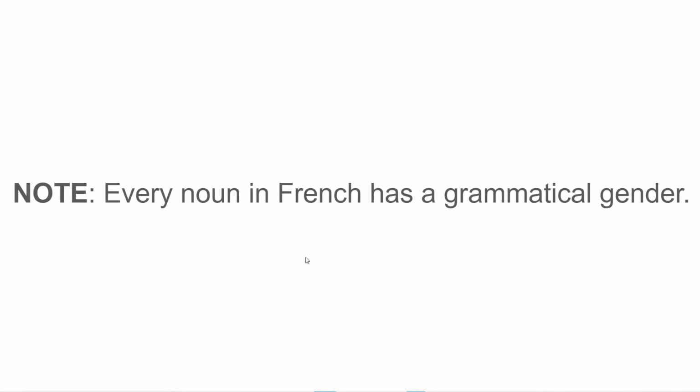Now that we have understood articles in English, let's understand the role articles play in the French language. Apart from helping us understand the level of importance that the noun in question has, whether it's one of a kind or one of many, articles in the French language also indicate the gender of the noun. Before we understand how that is, it's important to make a note of this one super important rule in the French language, which has been pasted on this slide since the beginning of this video. That is, every noun in French has a grammatical gender.